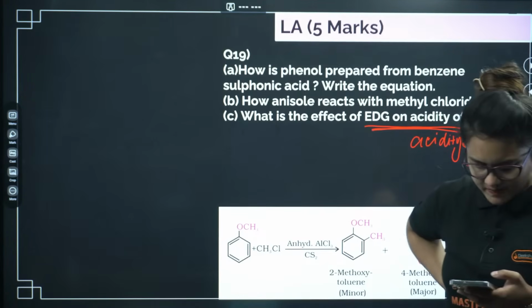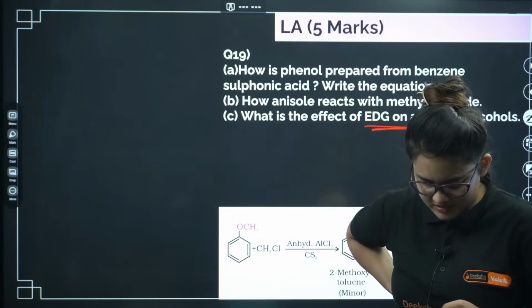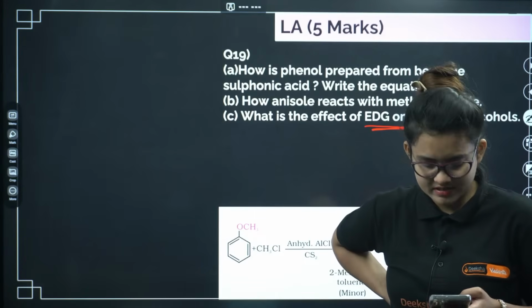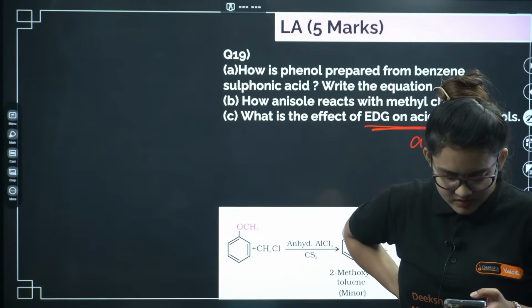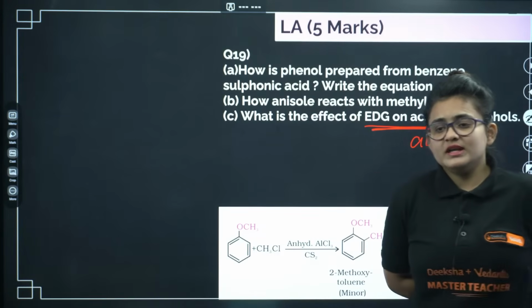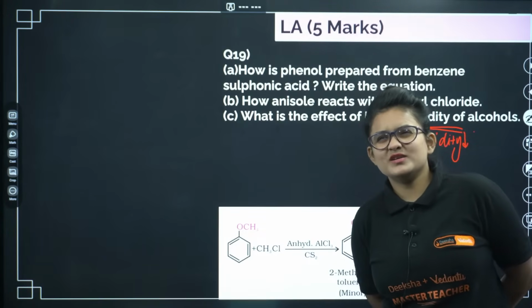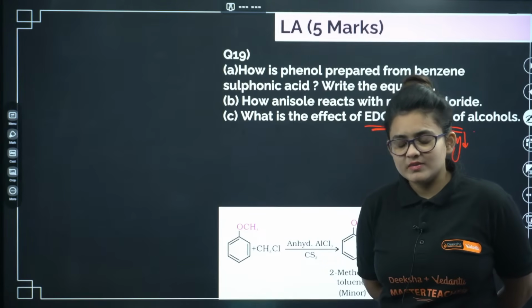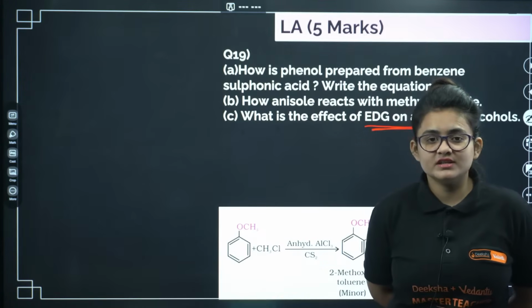Can I skip aldehyde, ketones and carboxylic acid? That's a very bad choice actually for skipping. If you want to leave any chapter, aldehyde, ketone, carboxylic acid is not a good choice, because a lot of name reactions come over there and direct questions come from there.